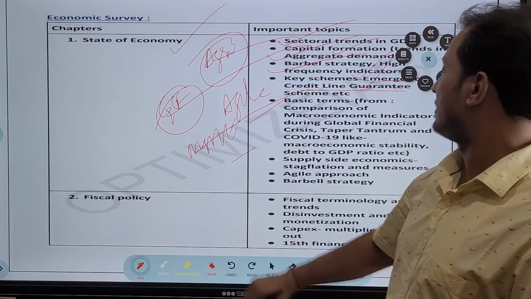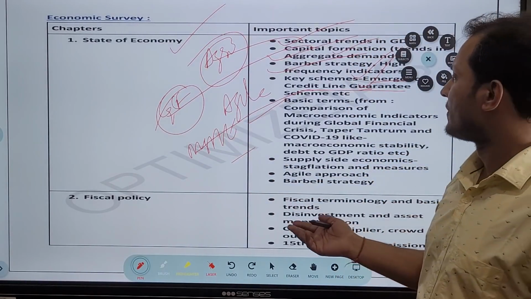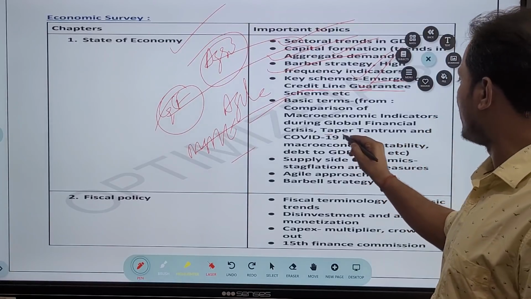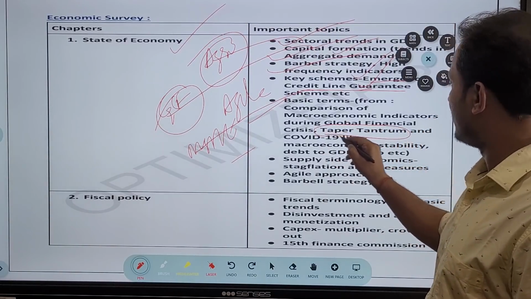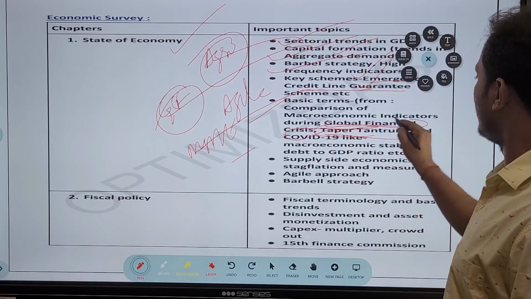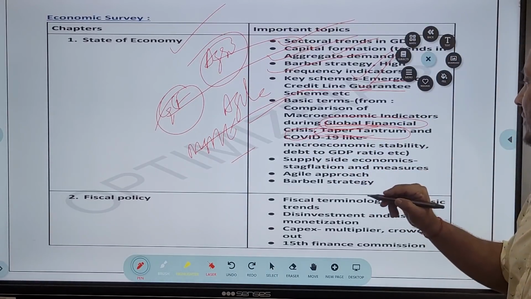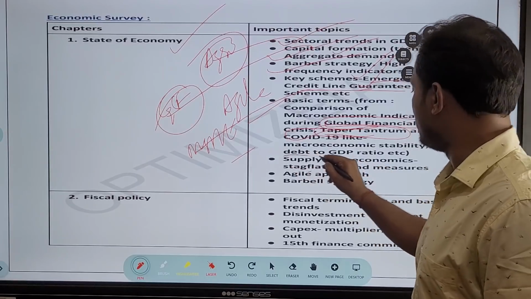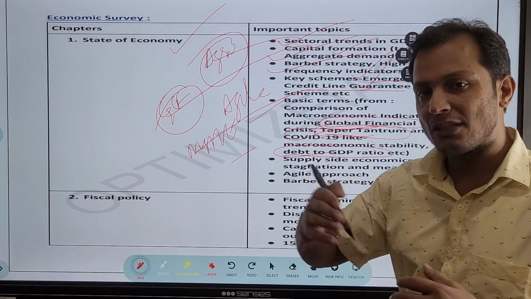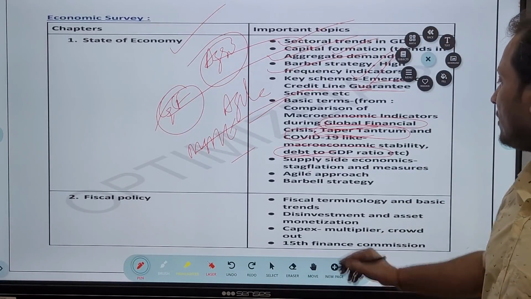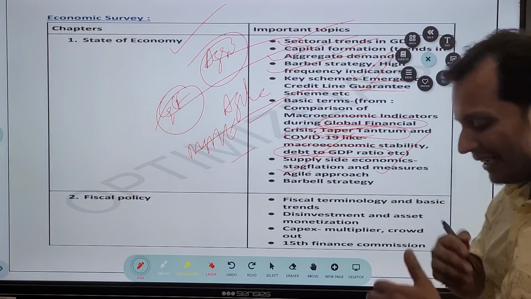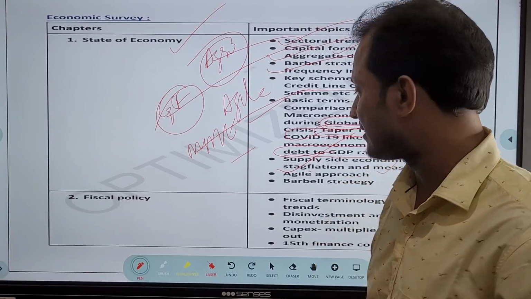Then there are various terms mentioned in the economic survey which are very important, like taper tantrum and global financial crisis. Then debt to GDP ratio, very important. What is the trend of the debt to GDP ratio, guys? Then stagflation, we have already discussed stagflation, very important. And what are the measures we can take to control this stagflation scenario?